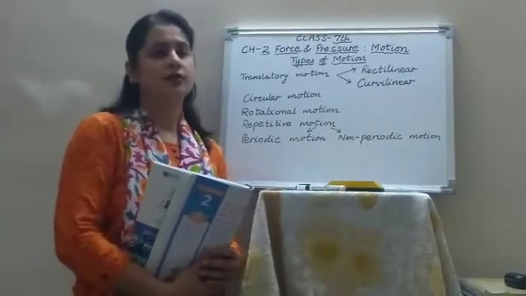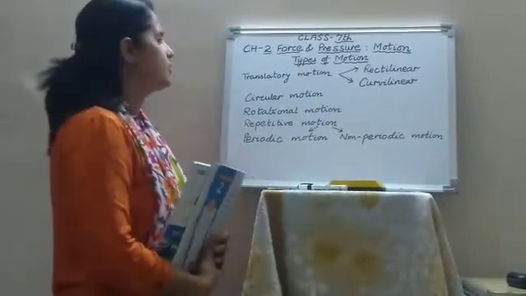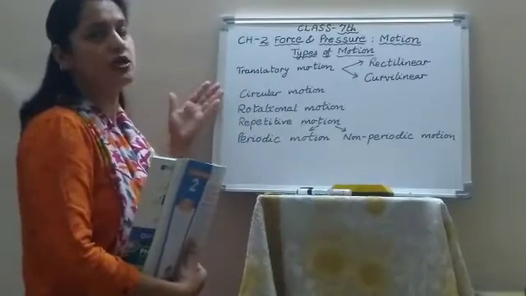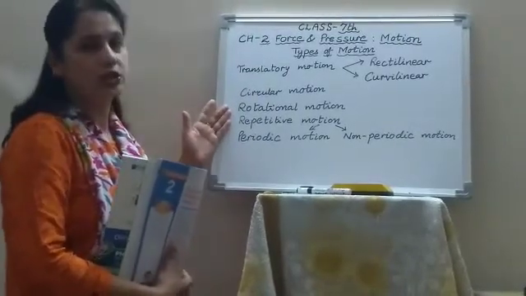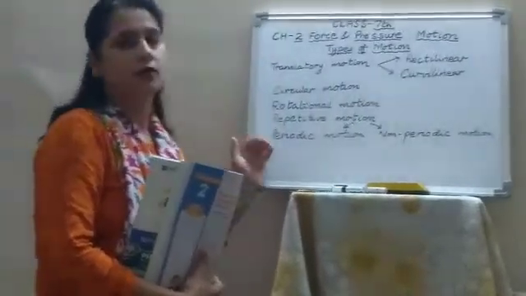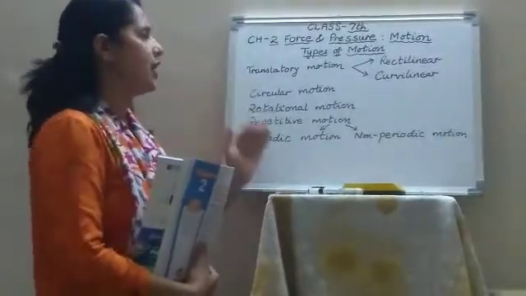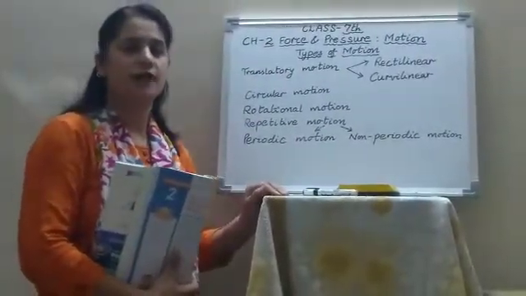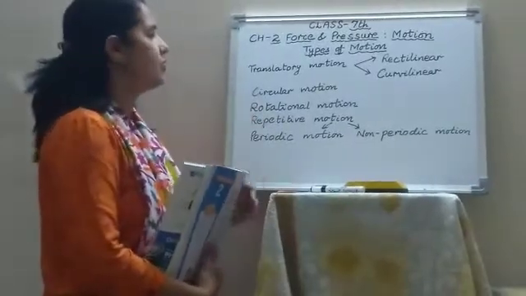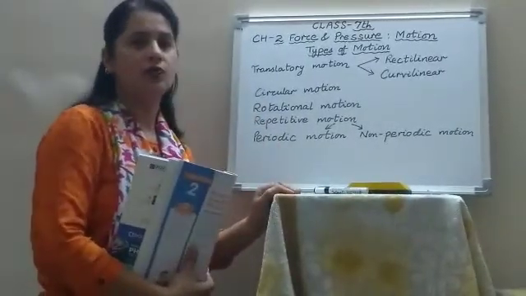Now there are different types of motion. For example, translatory motion, circular motion, rotational motion, repetitive motion. So we will study about these kinds of motion and their examples. The first one is translatory motion.